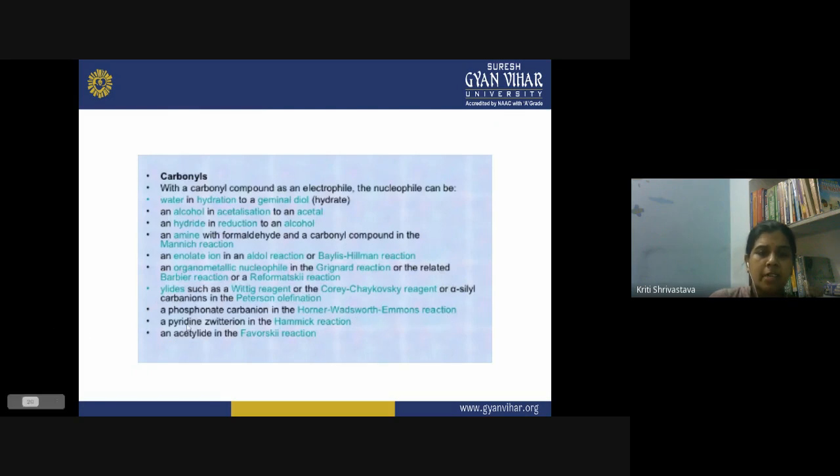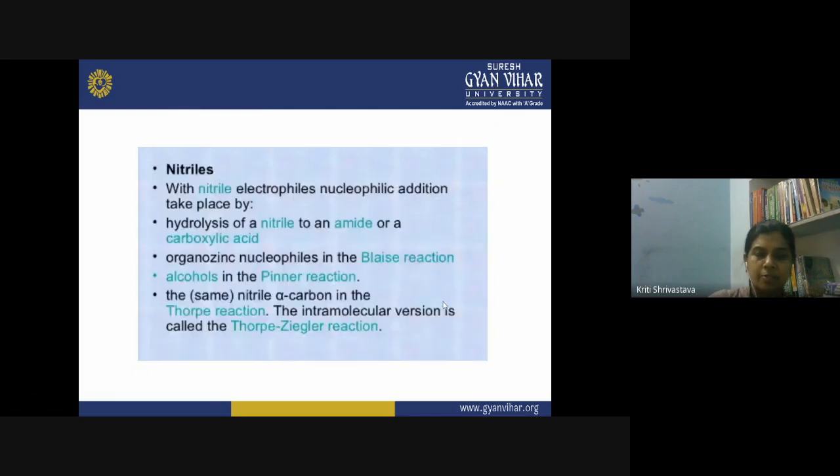It could be a pyridine zwitterion in case of the Baylis-Hillman reaction, and it could be the acetylide in case of the Favorskii reaction. So these are different varieties of nucleophiles. They could attack the carbonyl carbon and form different types of products after the reaction.